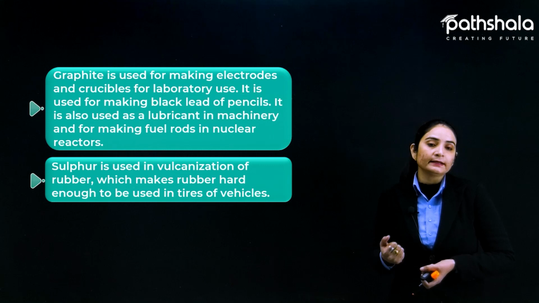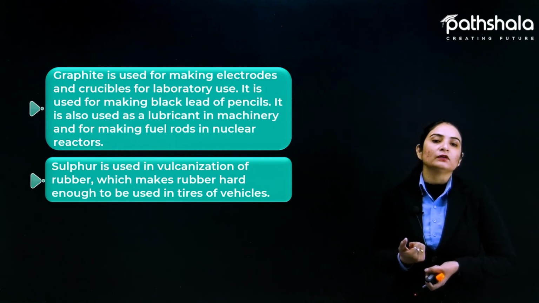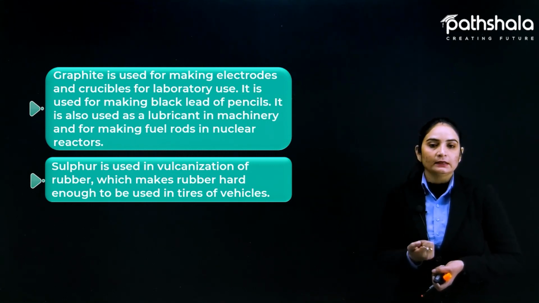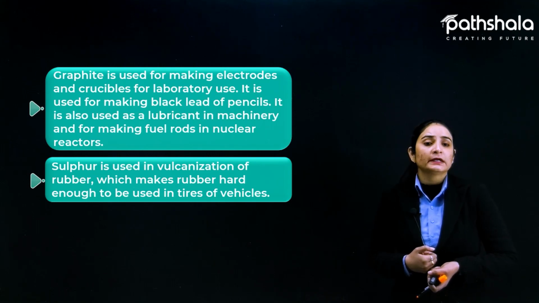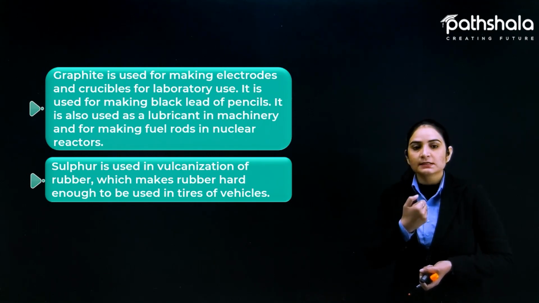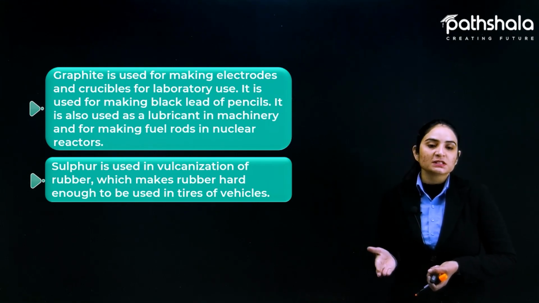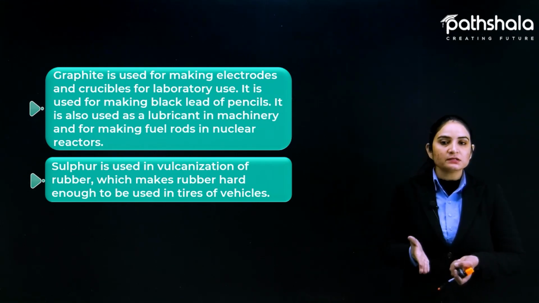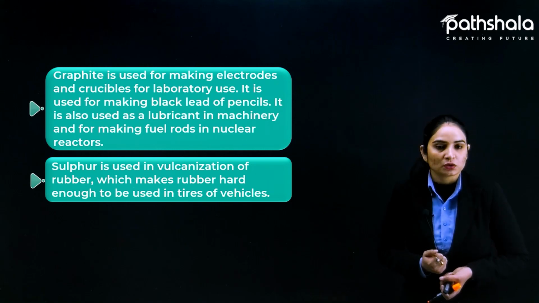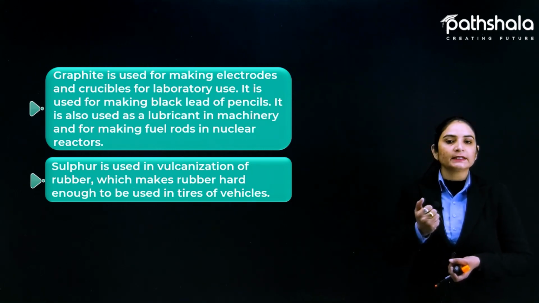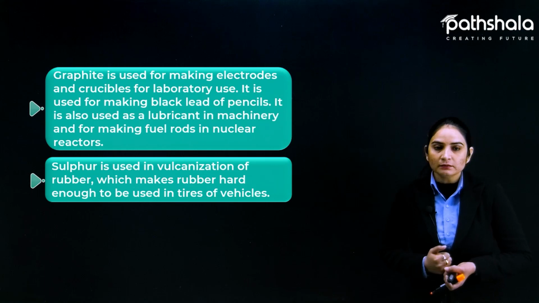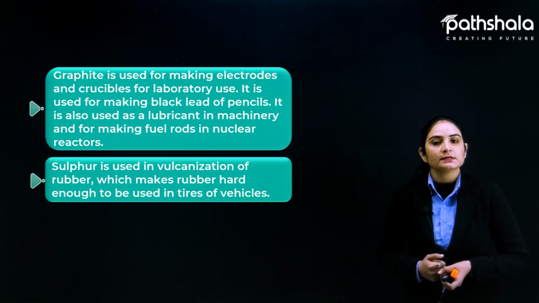To make rubber useful for vehicle tires, it goes through a process that makes it hard. That process is called vulcanization of rubber, and it is done with the help of the non-metal sulfur.